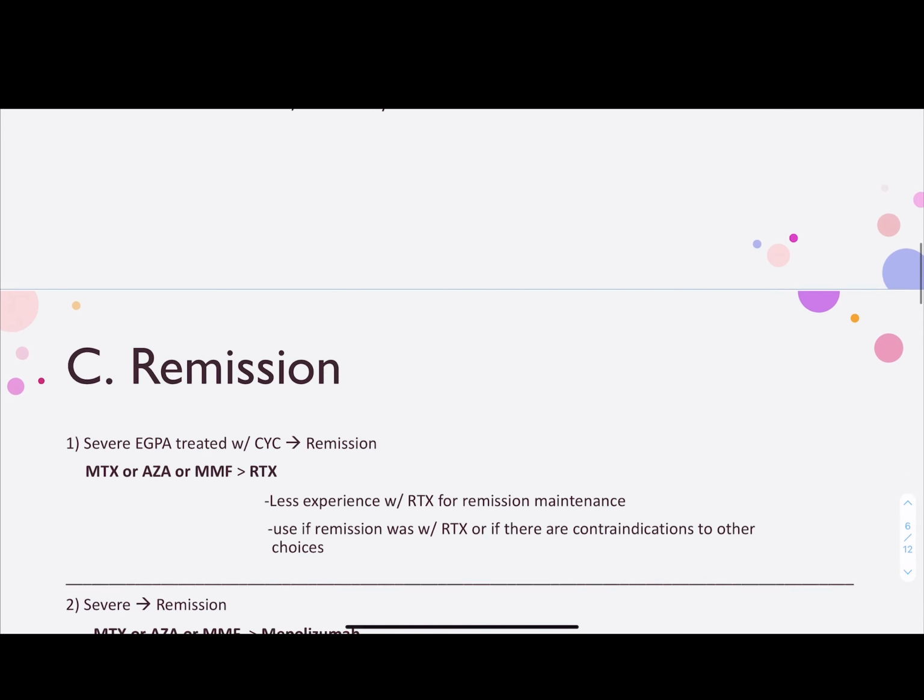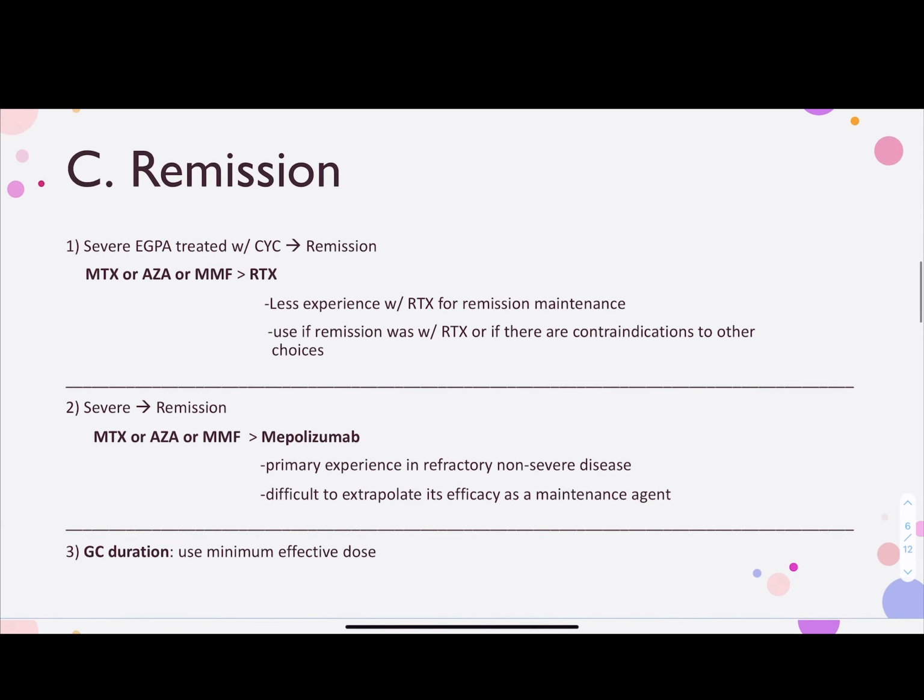C. Let's talk about remission. Number 1, in the scenario where a patient with severe EGPA was induced with cyclophosphamide and went into remission, choose methotrexate, Imuran, or CellCept over rituximab because there's less experience for remission maintenance with rituximab. Rituximab can be considered if remission were induced with rituximab or if there are contraindications to methotrexate, Imuran, or CellCept.